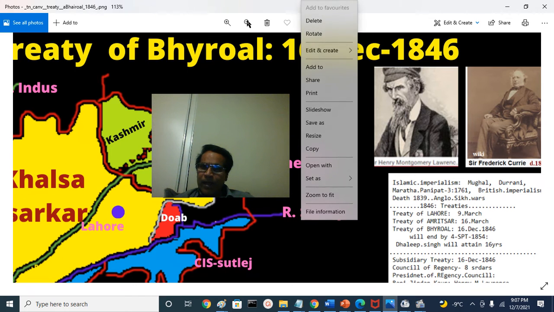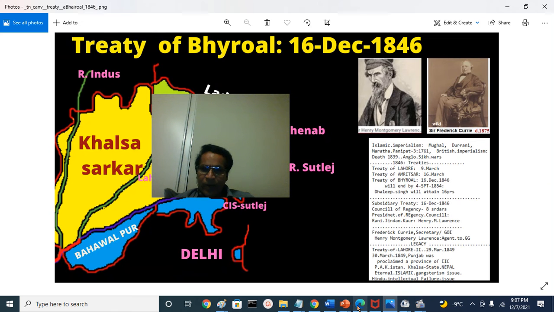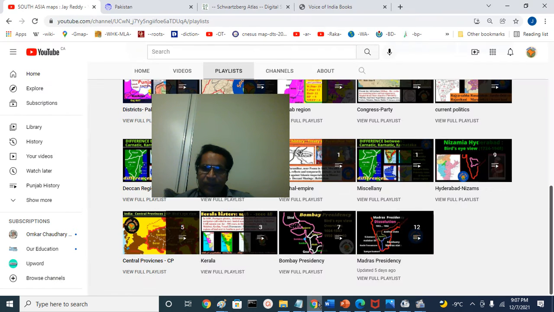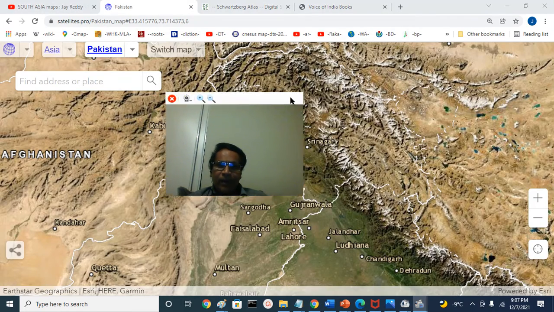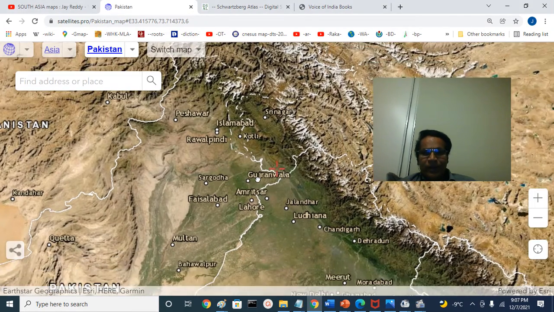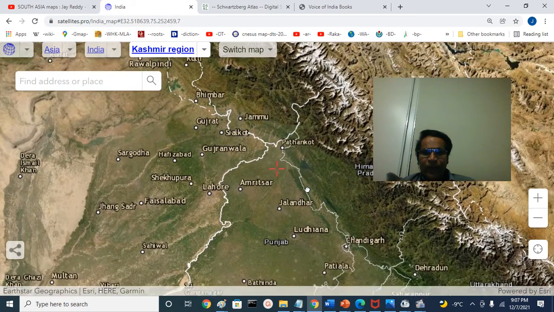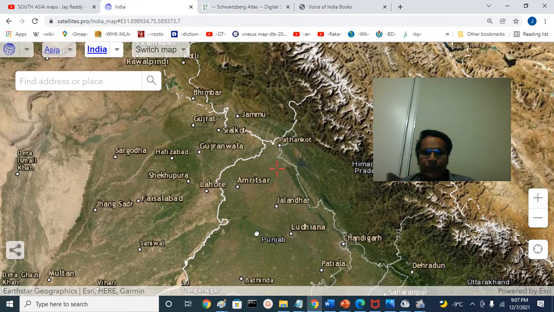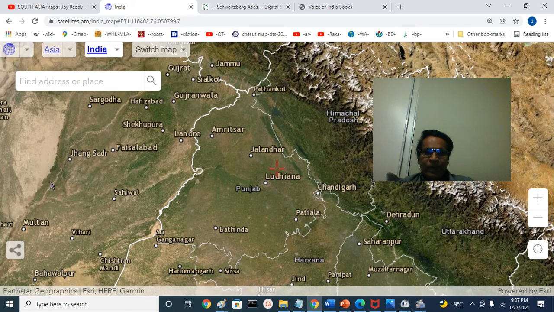That is about the Treaty of Bhyroval. Let's go and look at some of the land, the Lahore Treaty, the first Lahore Treaty. The British were south of Cis-Sutlej River here, Ludhiana and Ambala here, and Firozpur will be somewhere here.